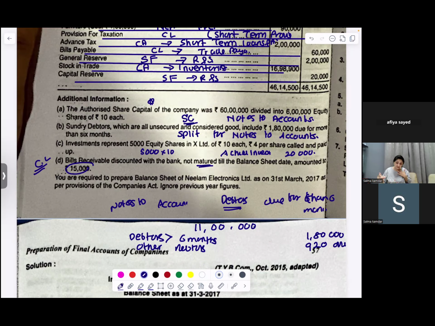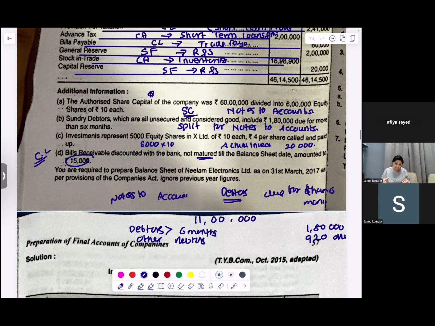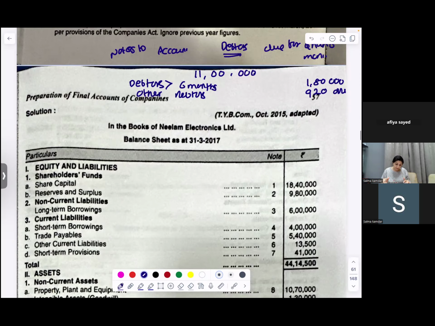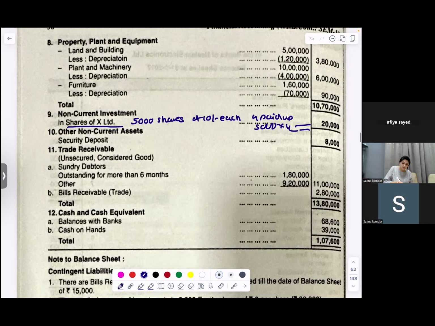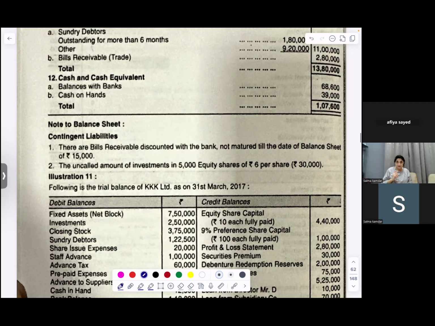This is just your contingent liability. So in your notes to balance sheet you'll write: contingent liability, bills receivable discounted with the bank, not matured till the date of balance sheet, 15,000.